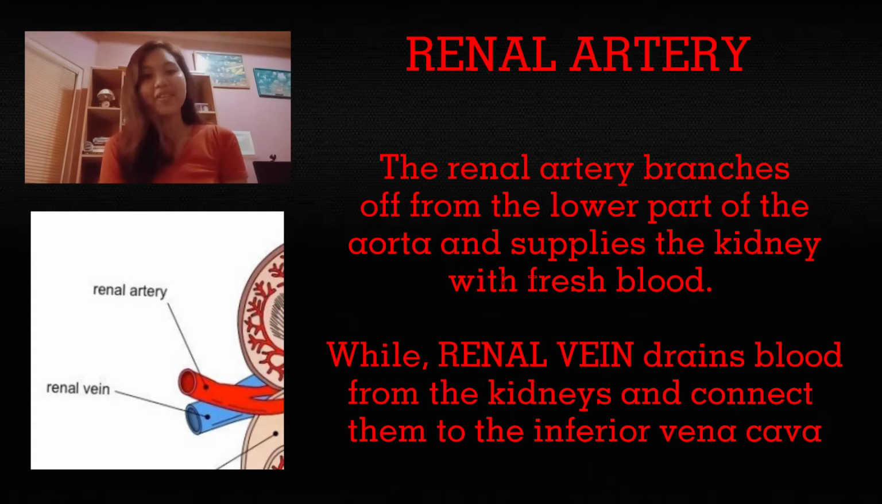Renal artery. The renal artery branches out from the lower part of the aorta and supplies the kidney with fresh blood, while the renal vein drains the blood from the kidneys and connects them to the inferior vena cava.